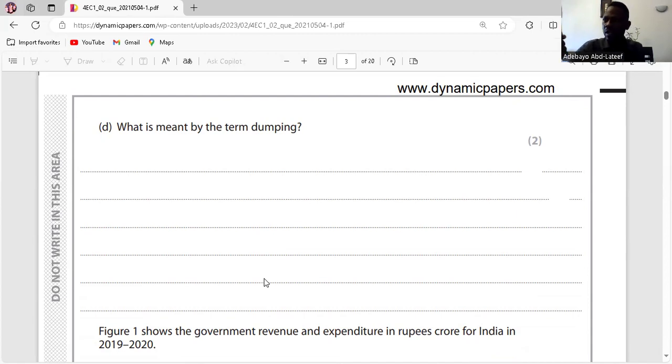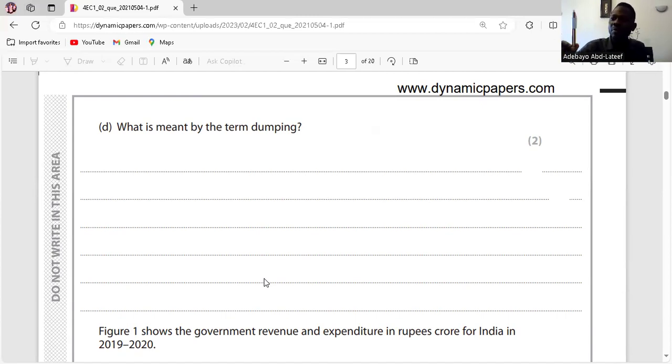Let's say this pen, the cost of producing this pen is $3. It's being produced in China, and the cost of producing it in China is $3. But coming down here, China will sell it for $2. Why would they sell it for $2? Because they are supposed to sell it for more than $3 anyway. So this is simply what we call dumping.